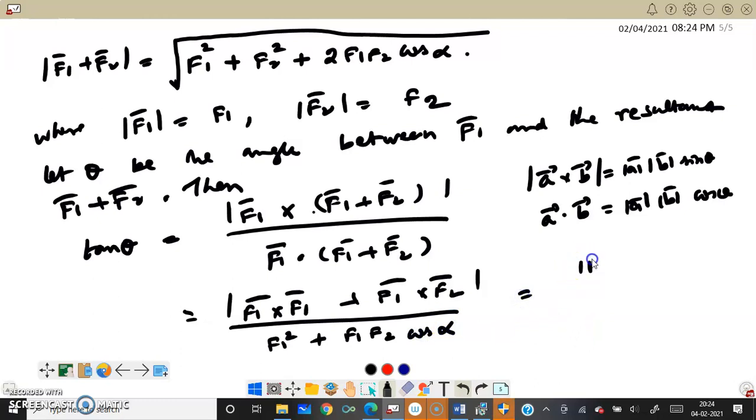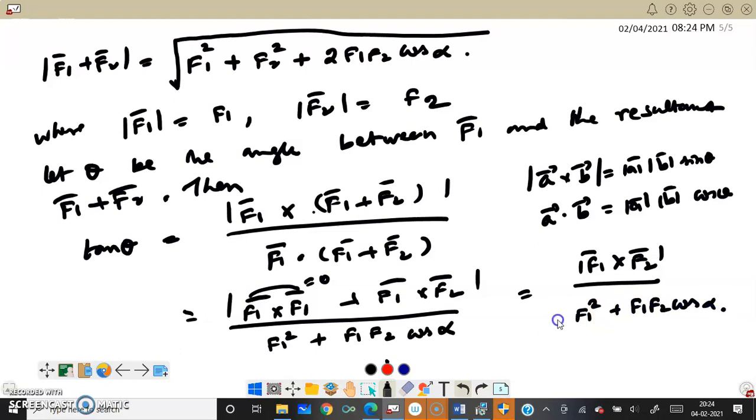So this will be modulus of F1 cross F2, since F1 cross F1 is 0, divided by F1 square plus F1 F2 cos alpha, right?